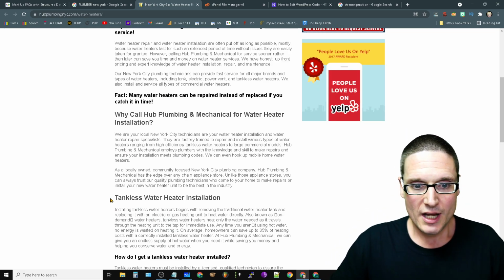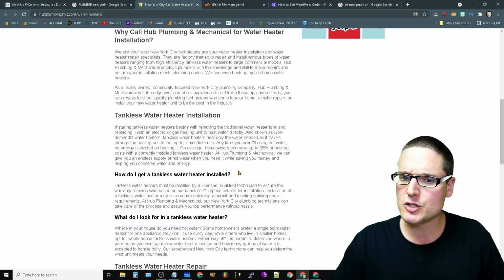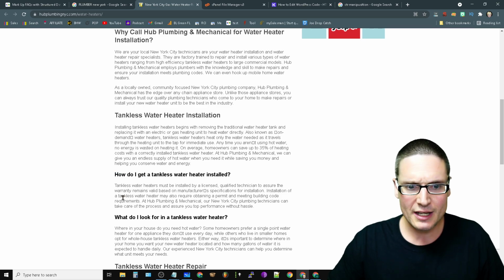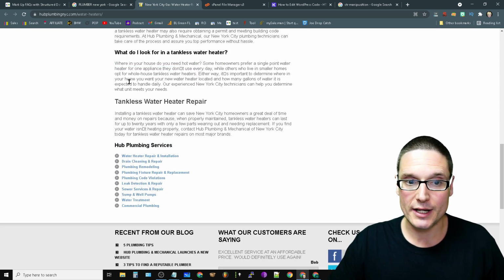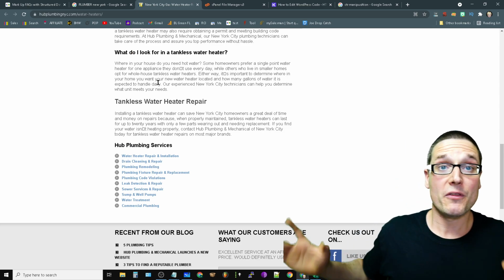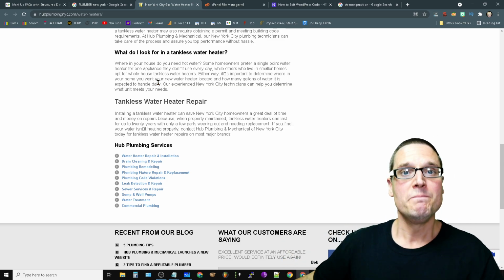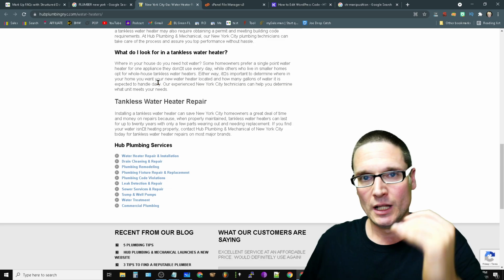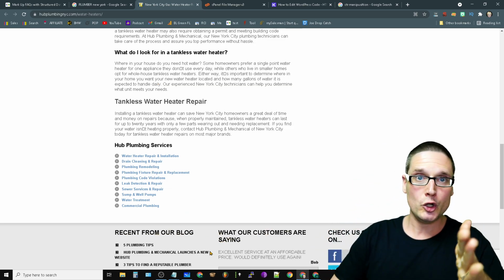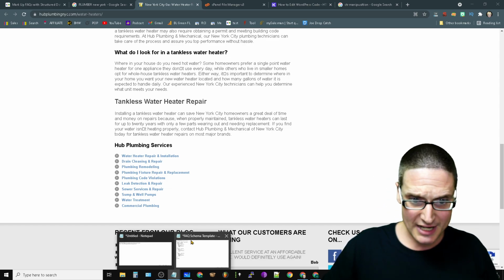Here's another one. Tankless water heater installation, or better yet, how do I get a tankless water heater installed? Question, answer, right? Next, what do I look for in a tankless water heater? Question, answer. Remember, this is FAQ schema, structured data. Now let me show you how to implement this literally step by step. Let me show you the template that I've created for you, which you can get in the description or the first comment.